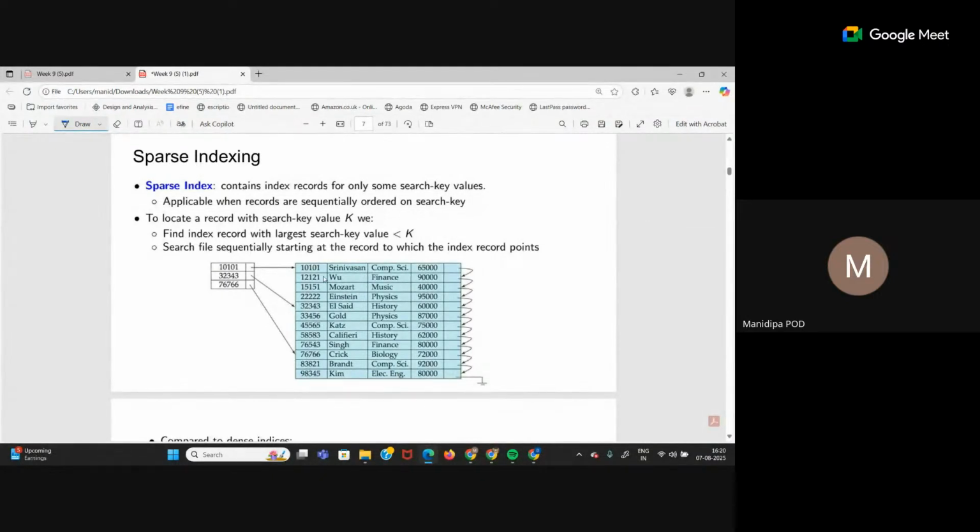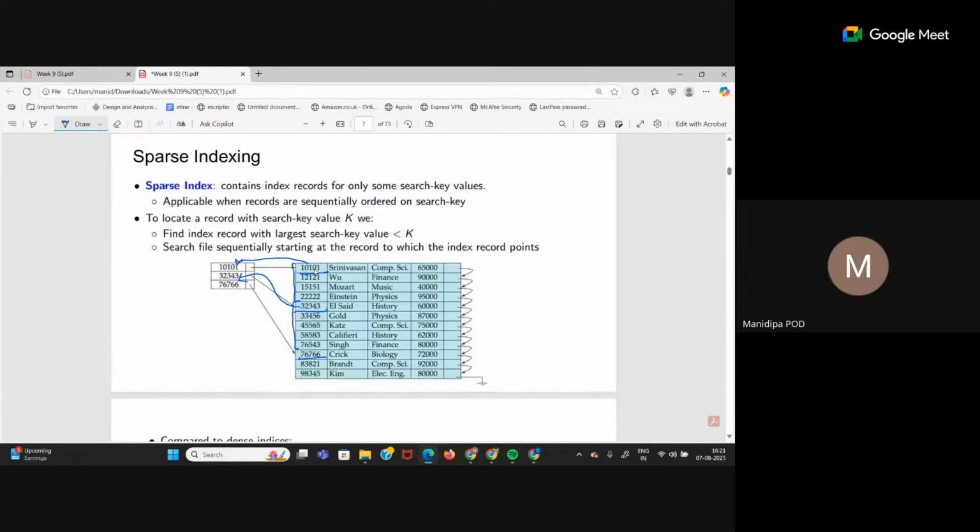So like here, let's say this is a block. Again, let's say this is a block. Now, what is the first entry in the first block? 10101. So only for that entry, we have an entry in the index table. Again, what is the first entry in the second block? 32343. For that, we have an index. Similarly, first entry in third block, 76766. So only the first entries of every block will have an index entry, right? So which one will take more space, sparse or dense? Dense. Dense index will take more space.